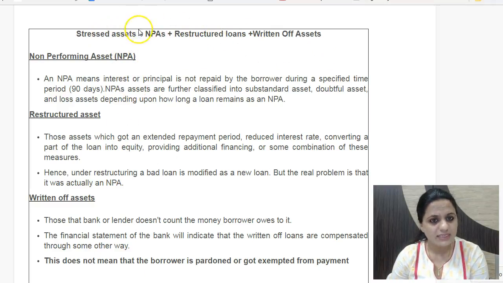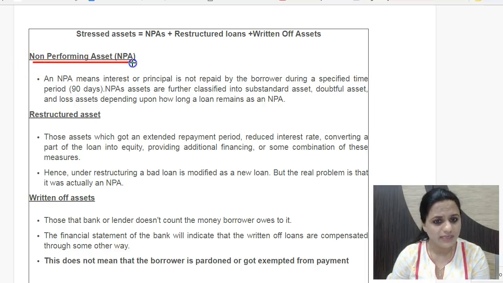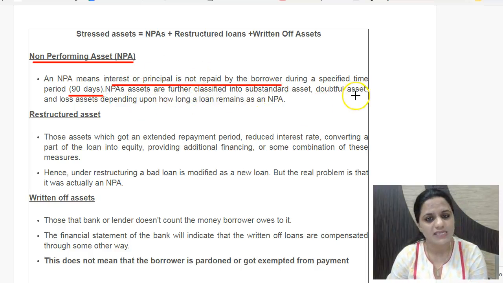Actually, stressed asset is a term which includes all three. If you say stressed assets of a bank, it means the non-performing assets of the bank, the restructured loans, as well as written off assets. Non-performing assets are those assets for which the definition of an NPA is that the principal amount and or the interest is not repaid by the borrower during a specific time period, in India it is 90 days. So if in 90 days, around 3 months, the interest or principal amount payment is not coming forth, then that asset is classified as a substandard asset, doubtful asset, or a non-performing asset. So this is a non-performing asset. A restructured asset is that asset for which some adjustment is done.